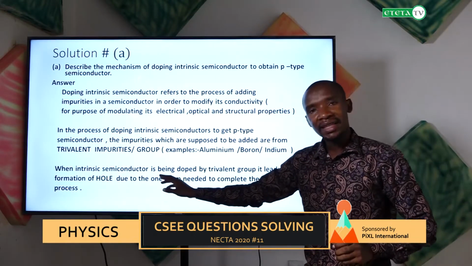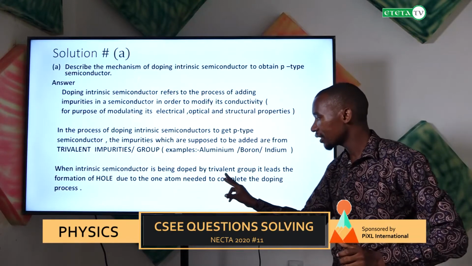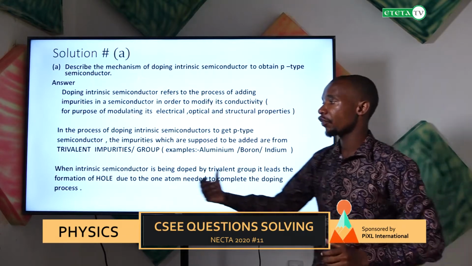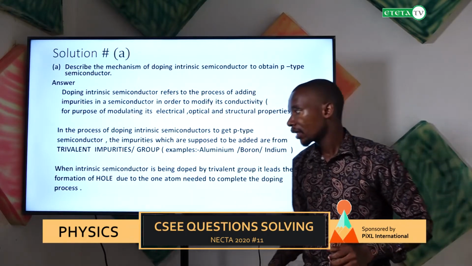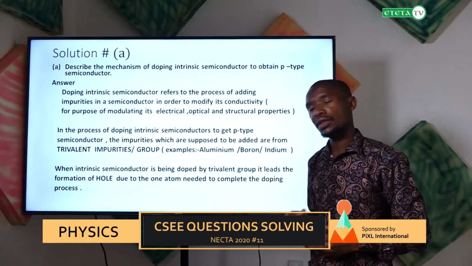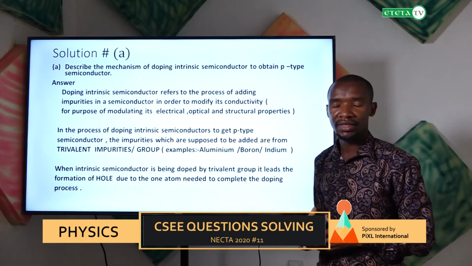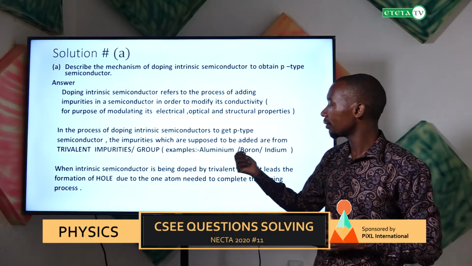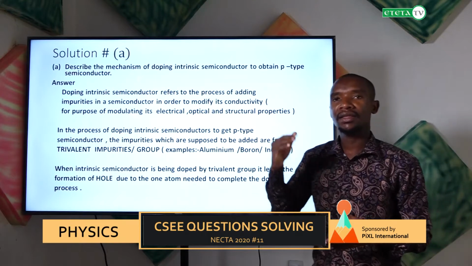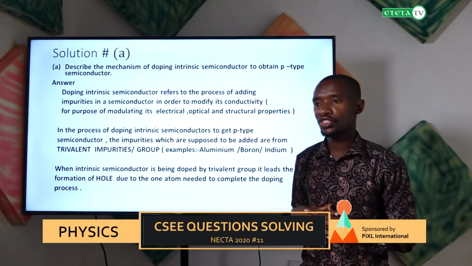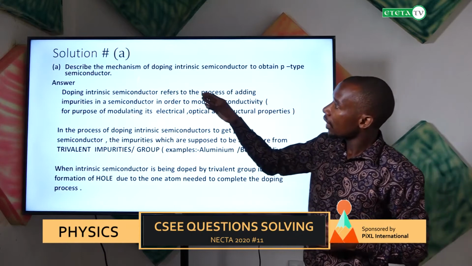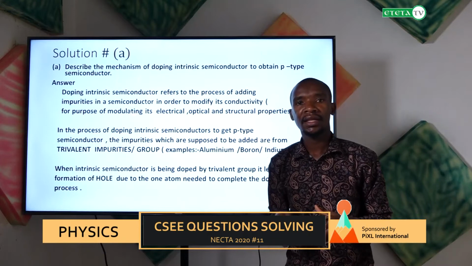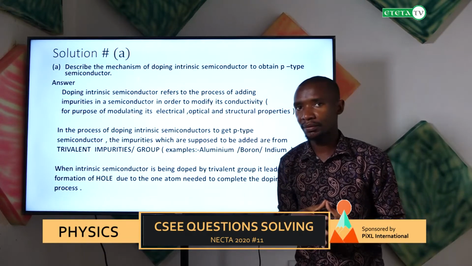When an intrinsic semiconductor is doped by a trivalent element like aluminium, boron, or indium, it leads to the formation of what? Holes. This trivalent element has 3 electrons in its outermost shell, and pure or intrinsic semiconductors have 4 electrons in the outermost shell.